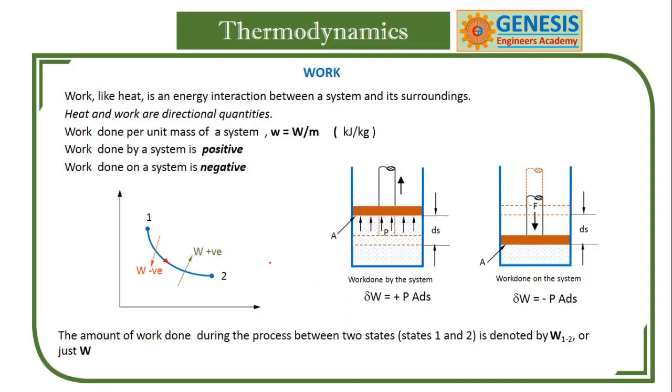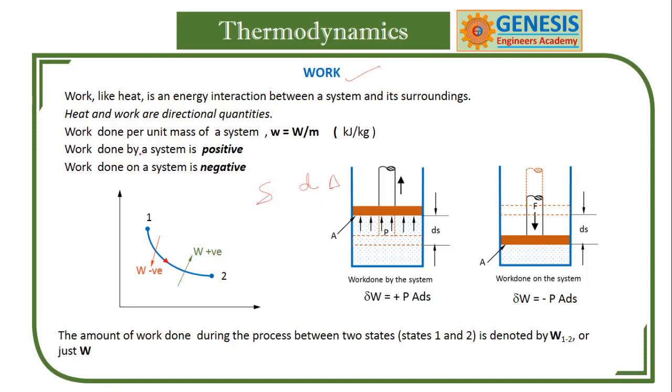Next one is called work. Work is also a form of energy. Just like heat, work is not a point function, so it is not shown by a point; it should be shown by a path. That is why heat and work are path functions. For a change in path functions we use delta, and for a change in point functions we use d.